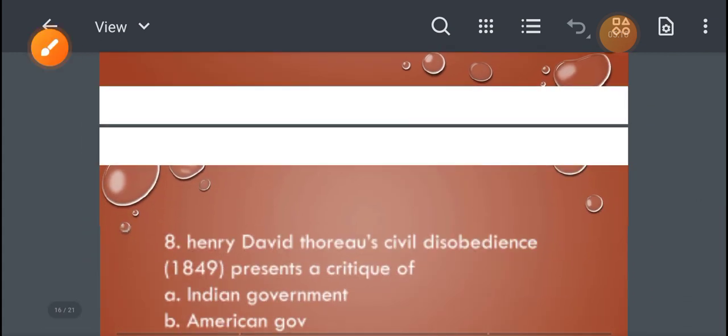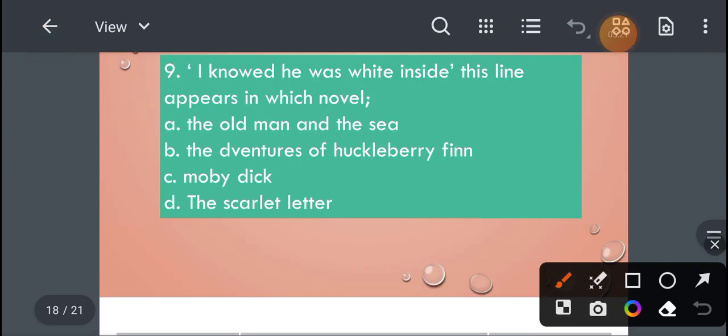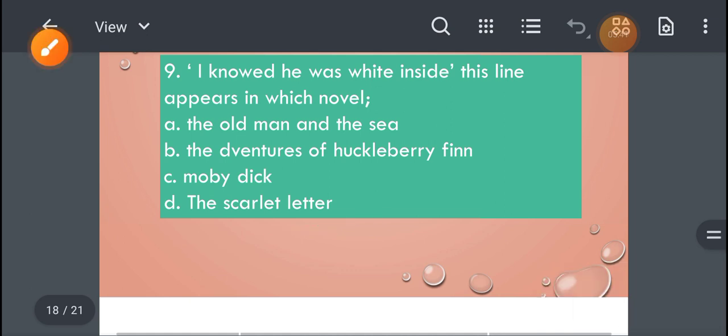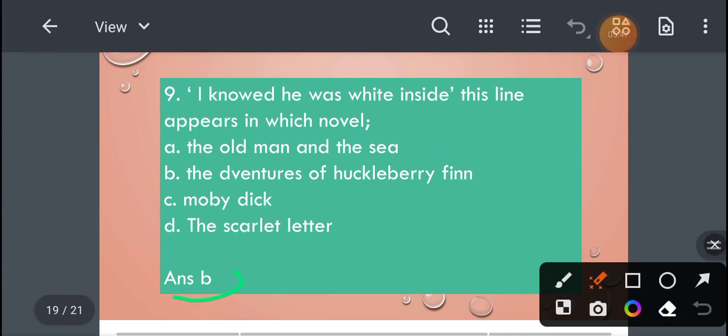Now let's move to the next question. That is, "I know he was white inside." This line appears in which novel? Option A, The Old Man and the Sea. Option B, The Adventures of Huckleberry Finn. Option C, Moby Dick. And option D, The Scarlet Letter. So, what will be the right answer for this question? And that is option B, The Adventures of Huckleberry Finn. This line appears in The Adventures of Huckleberry Finn.